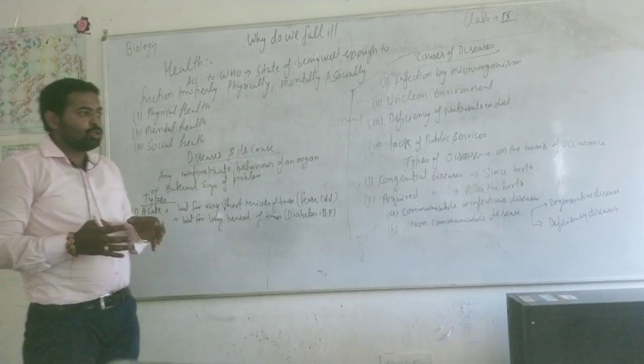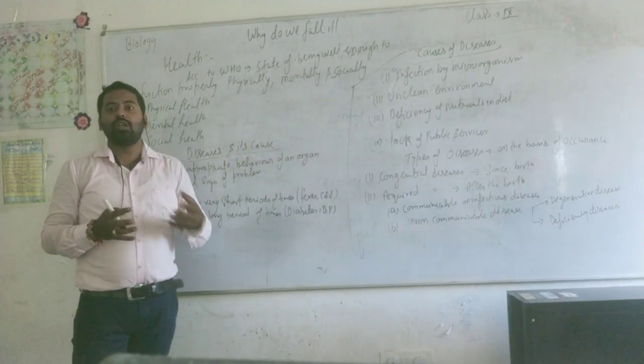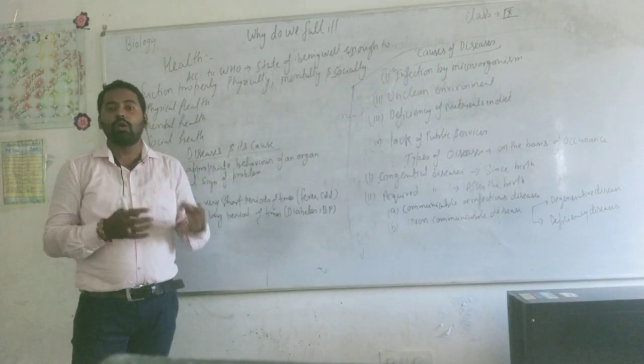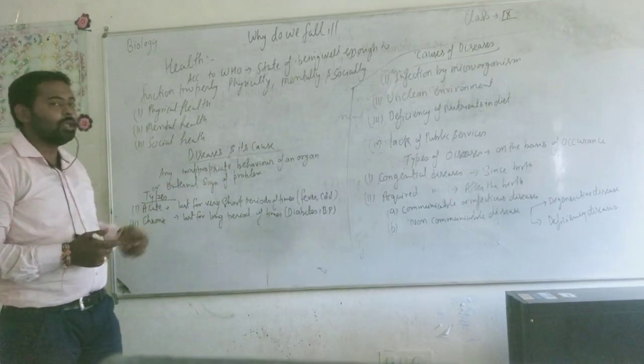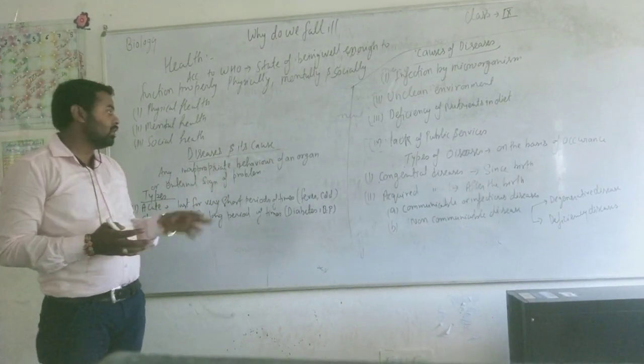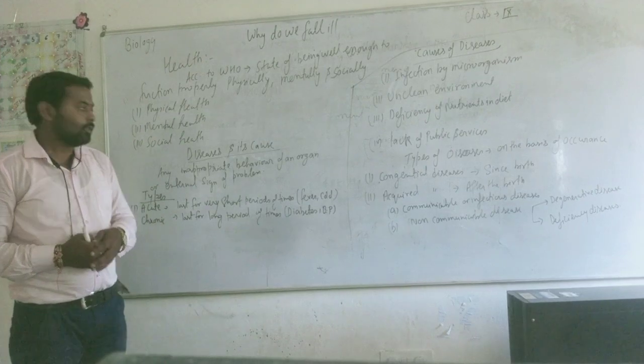Third one is social health. Social health means a person who is socially fit for others. It means he shows good behavior towards our society. That person is known as a socially healthy person. Now we are moving towards disease and its causes.